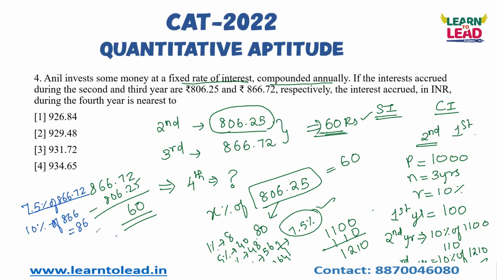Let us take it as 86.6, well, I'll just take it as 86. And I just want 7.5 percentage. So what I will do is I'll just divide it by 4. If I divide it by 4, I'll get around 21.5. This is nothing but 2.5 percentage of 866. 2.5 percentage of 866 is nothing but 21.5.